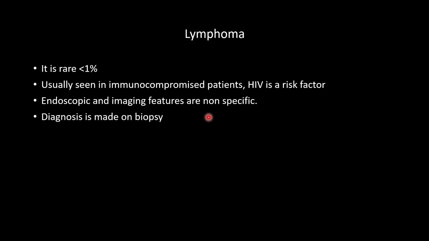So another cause of malignant esophageal neoplasm is the lymphoma, primary lymphoma esophagus, which is rare, classically seen in immunocompromised patients with HIV as a risk factor, and it also shows completely non-specific features. So diagnosis on imaging is difficult to do. Diagnosis obviously is finally made on biopsy.